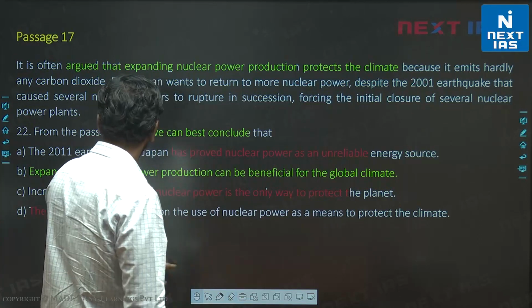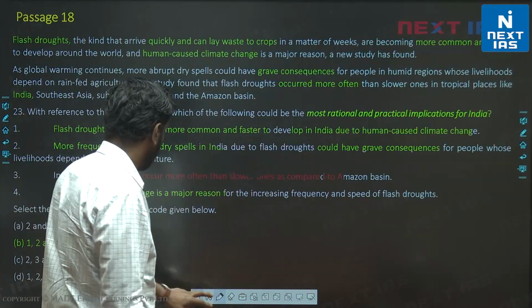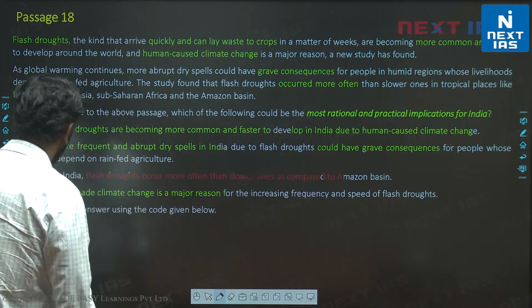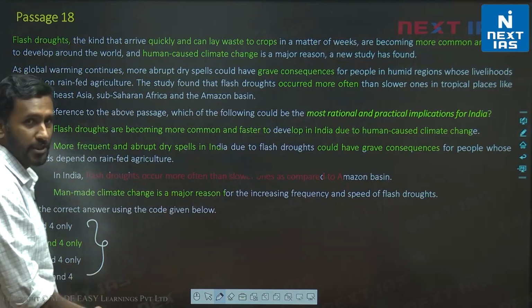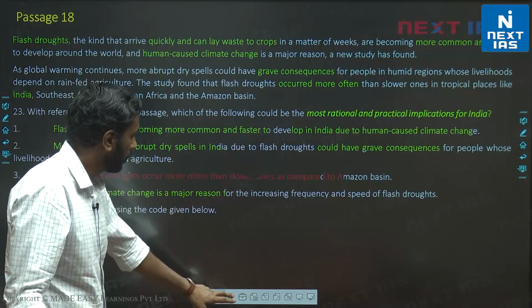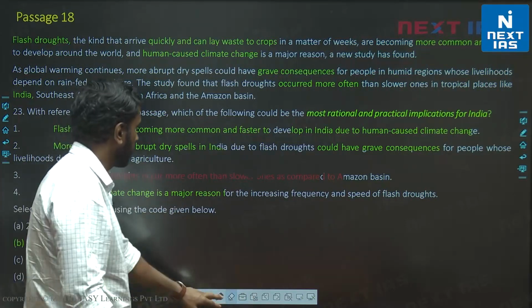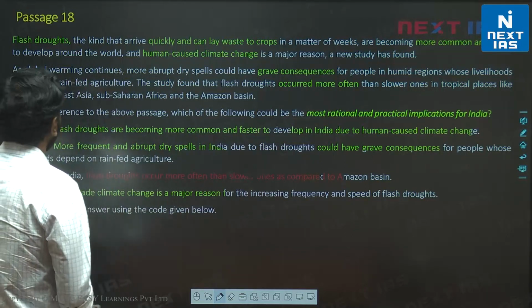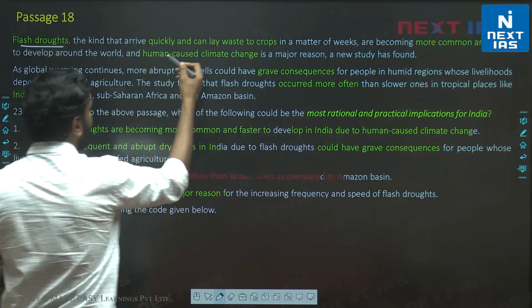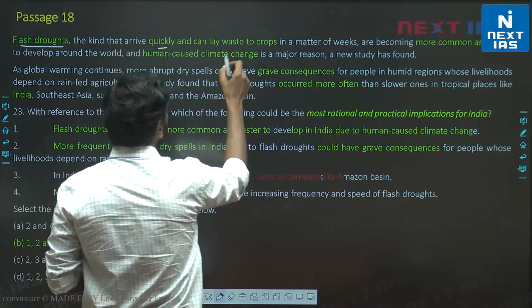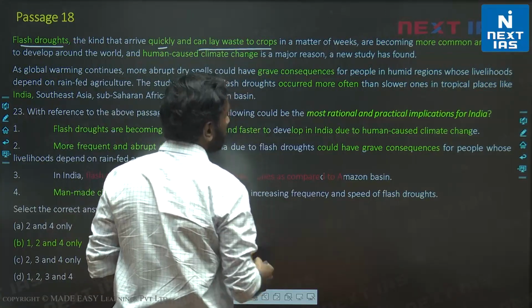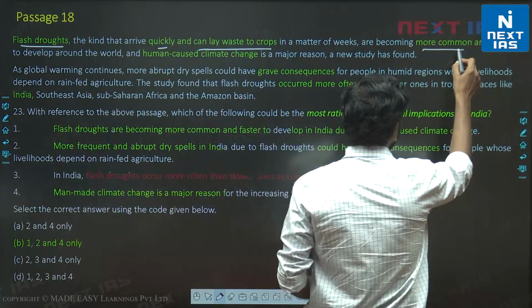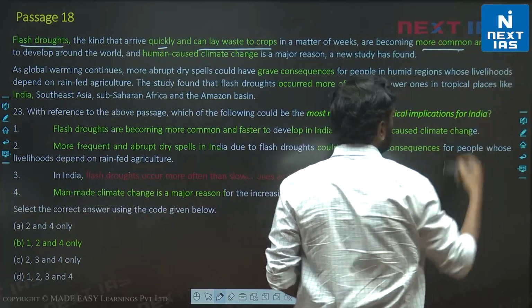Alright, let's look at the next question. Again, one of those questions where maybe we can use the options beneficially, maybe we can solve it quicker. Let's go through the passage once. We are looking for rational implications for India specifically. We are told flash droughts. What are flash droughts? It's defined. They come quickly, can lay waste to crops. They are becoming more common. Frequency is increasing and they are faster to develop.